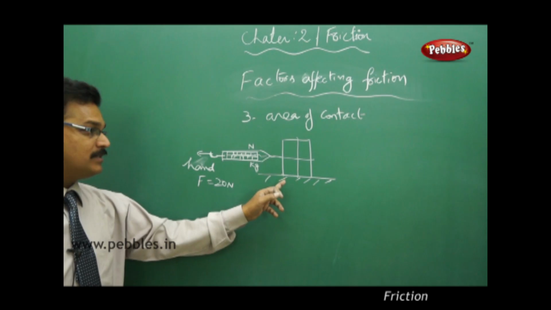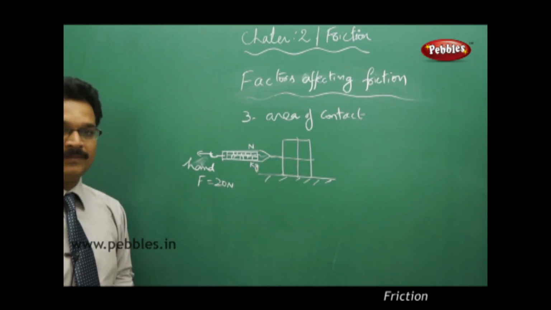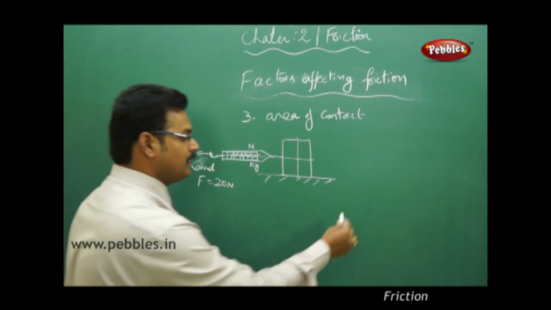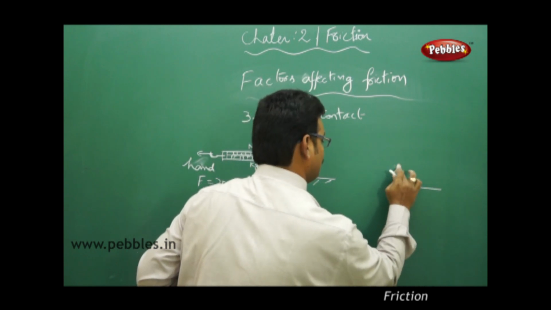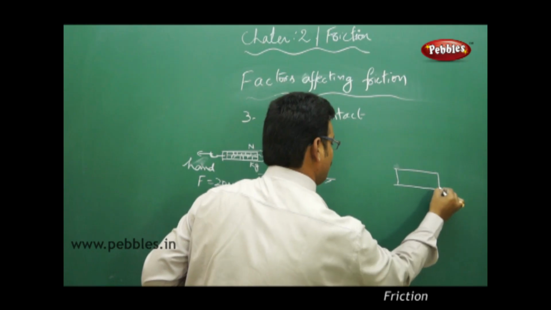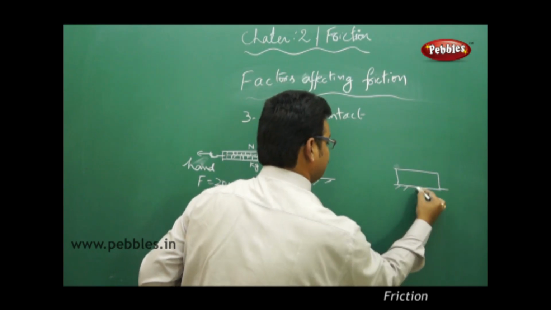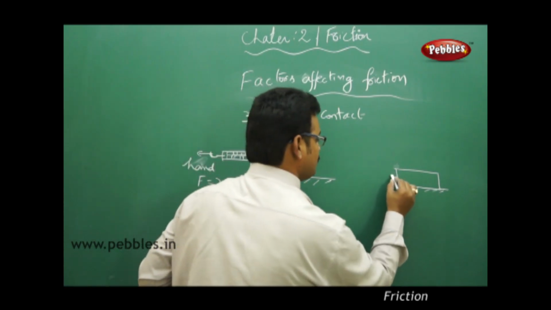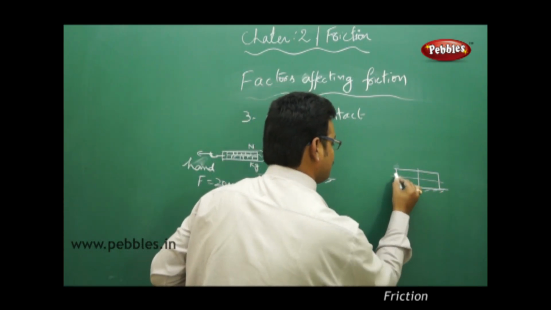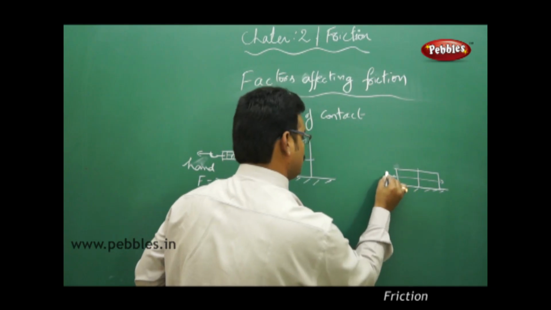Here the block is placed vertically up. Now see the second case. In the second case, you keep the same block, but now horizontally. Same block, but horizontal. Again tie it with a string and tie it to the spring balance.